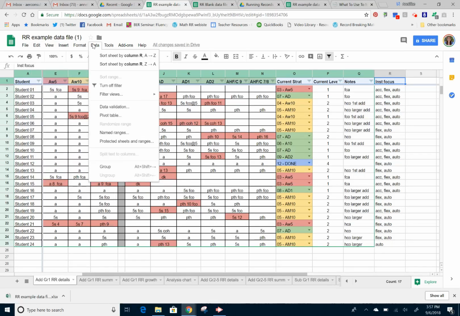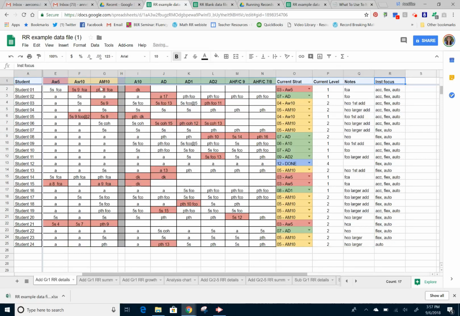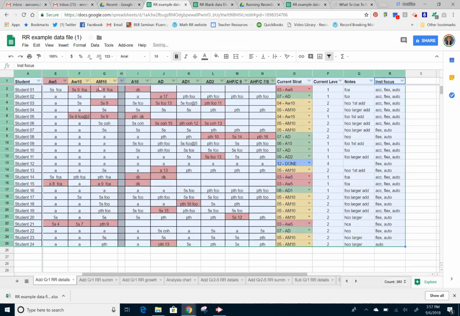edit. No, I'm going to go to data. And then on the data, I'm going to first turn off the filter. So now none of the columns have filters. And I'm going to do data, and I'm just going to say create a filter. And now every column has those filters in it. That's all that I did to create that filter. I chose the line of the data that I wanted to be able to have the choices of and to filter and sort by. And then I just chose data, and I chose filter, and it automatically does that.